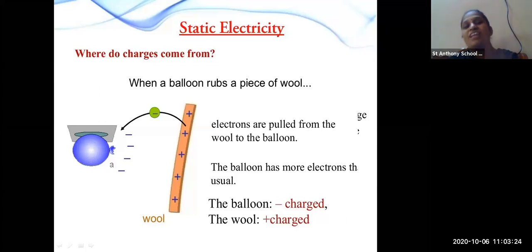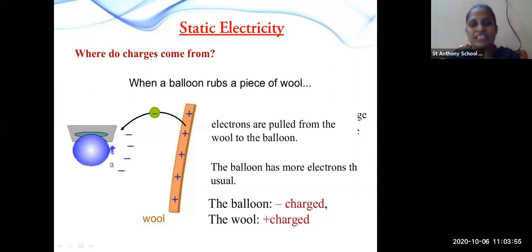That means whatever negative charge the wool is having, that will be pulled by the balloon towards itself. And whatever positive charges the balloon is having, it will be taken by the wool. So here the balloon is a negatively charged particle, you can say, and the wool is the positively charged particle. So this is an example of how an object becomes positively or negatively charged.